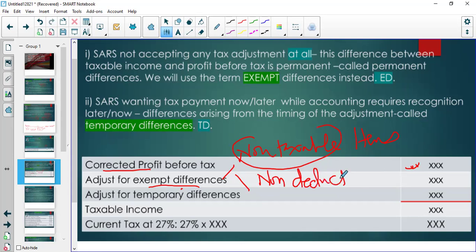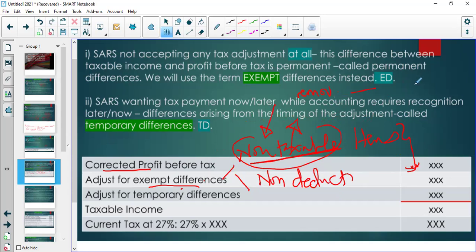In other words, we should just reverse their effect, because SARS will say, no, this element of income that you included, I don't want you to pay tax on this element of income. So remove this element of income. You have to subtract some income because it's non-taxable. So it's an exempt difference, but it's in the category of non-taxable income.